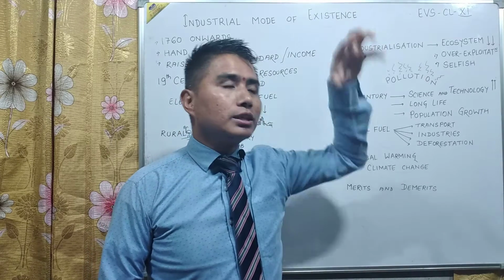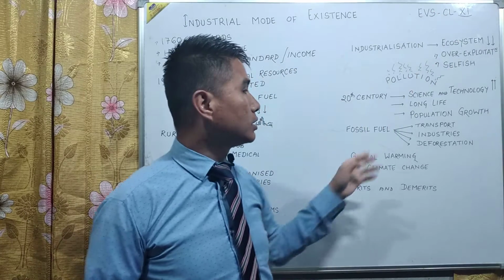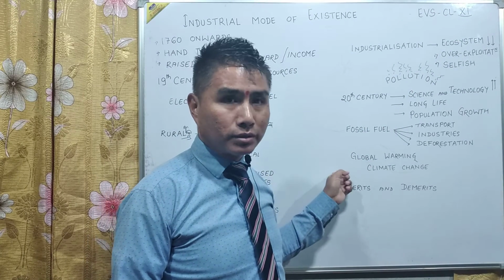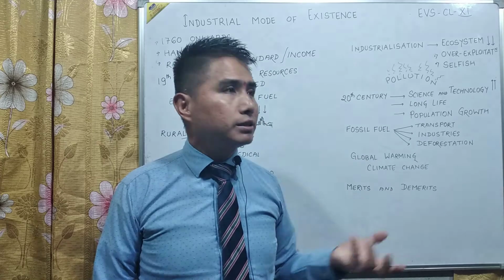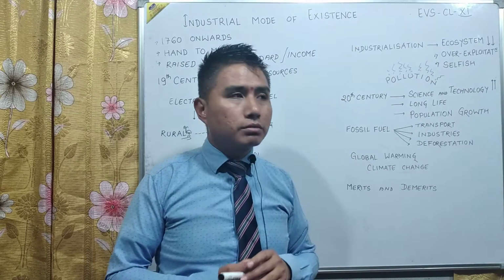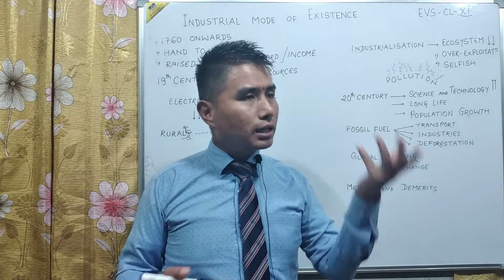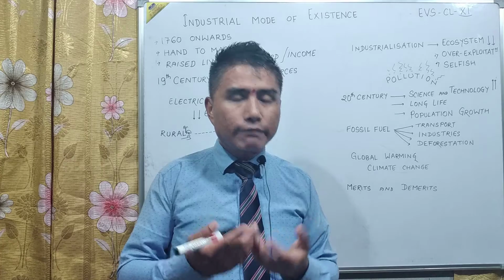Yes or no? And the impact that they have upon the ecosystem is causing global warming and huge climate change. So that is why we have these various meetings, these G summits, these Earth summits. We observe various national and international days like Earth Day, Environment Day, in order to save Mother Earth.